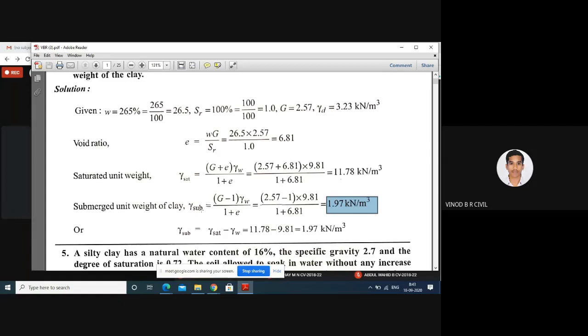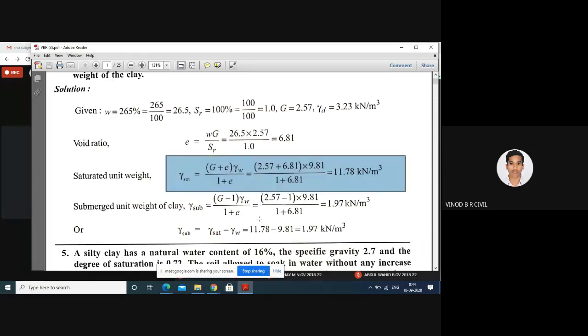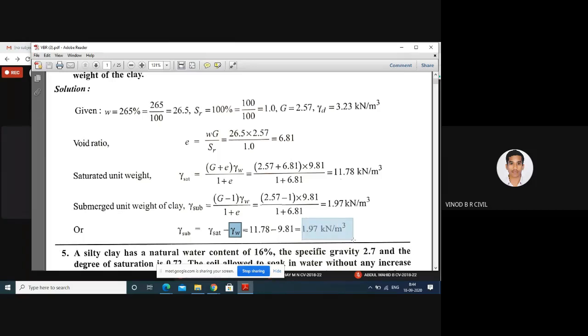There is another way to calculate the gamma submerged. Gamma saturated, you already calculated, 11.78. 11.78 minus 9.81, the unit weight of water, that is 1.97 kilonewton per meter cube. See, both the answers are the same.